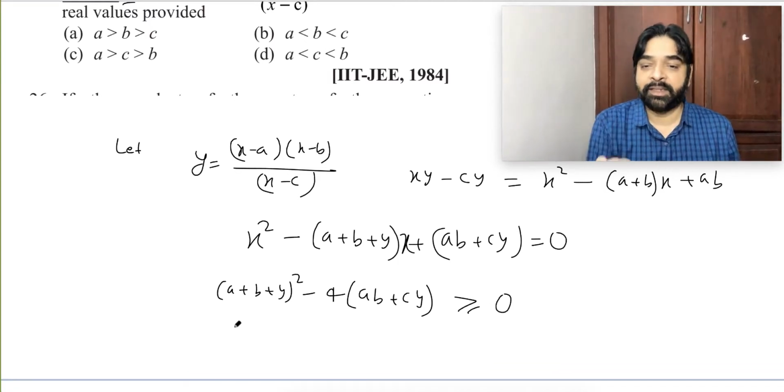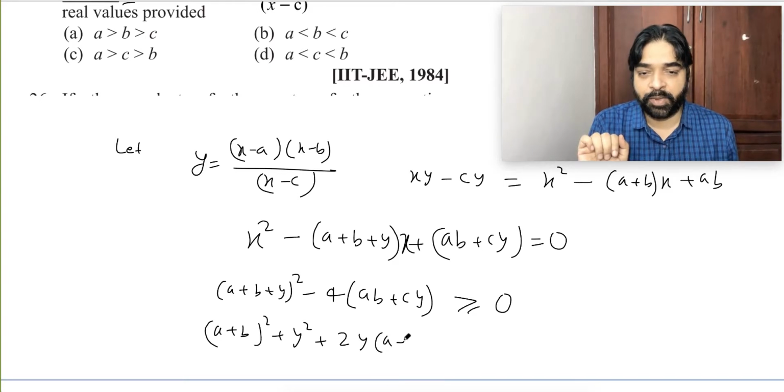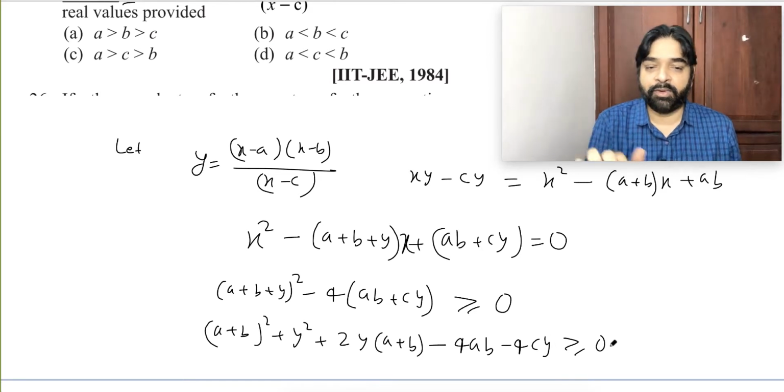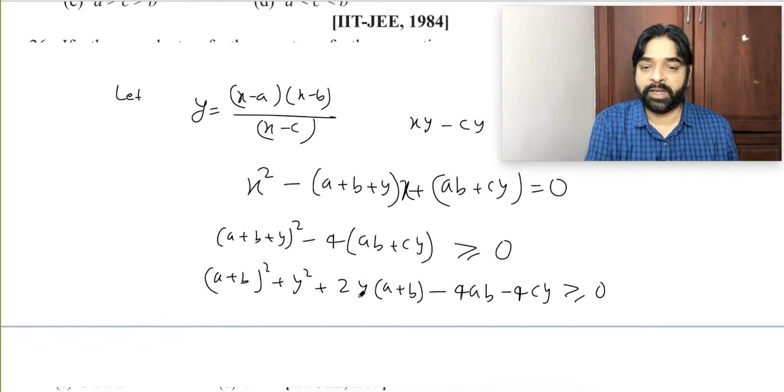Let's expand it. That will become (a plus b) whole square plus y square plus 2y into (a plus b) minus 4ab minus 4cy greater than or equal to 0. I think it's a quadratic in terms of y.